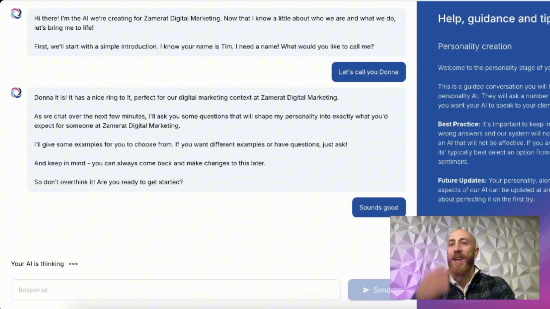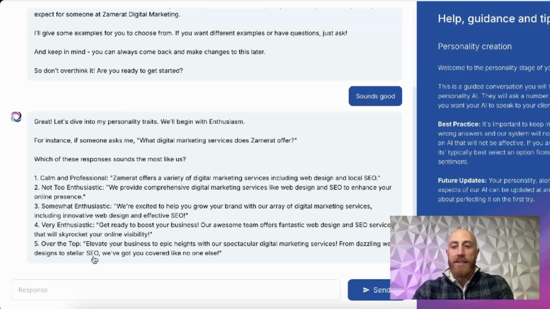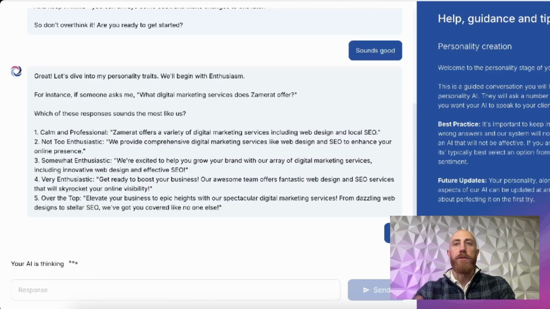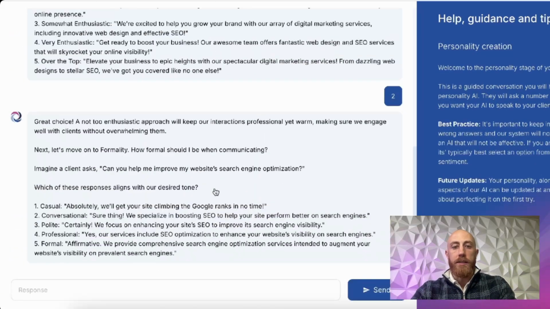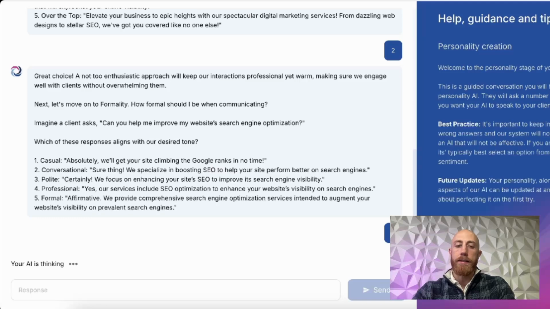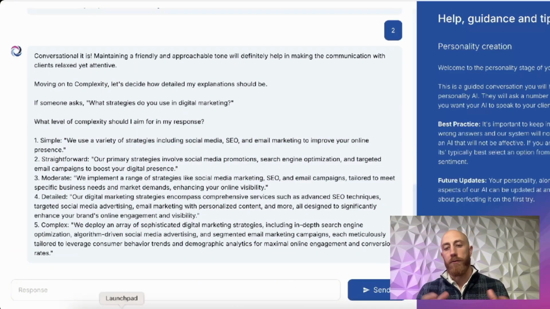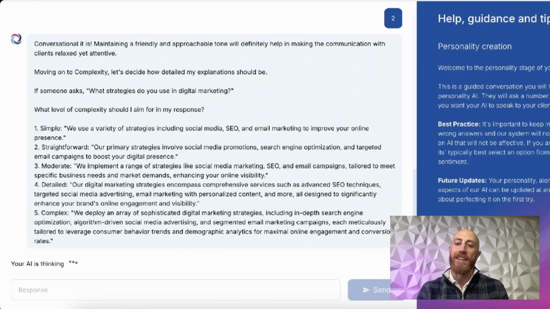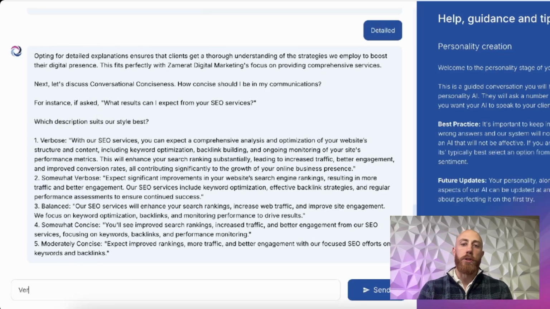And one of the things that I kind of laugh about or joke about is, we say all the time, we won't let you build a bad chatbot. And one of the things that you can tell by how streamlined our AI creation process is and how streamlined this chat is, is that your chat with customers or your contacts at the end of the day are going to be reliable, because if we're able to build a tool like this that keeps you streamlined, keeps you on tasks, and still sends you all the way through our system, then your AI chat is going to do the same thing.